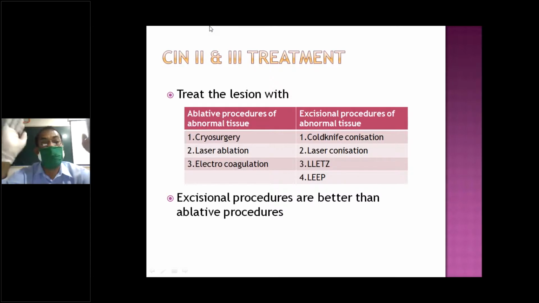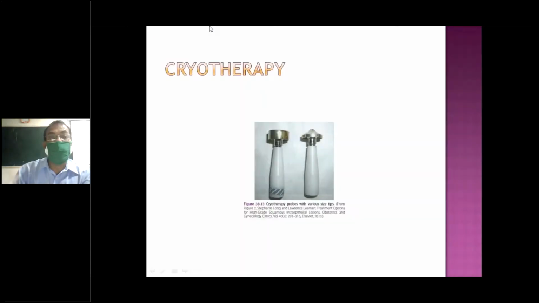Cryosurgery is freezing the cells with neon or argon. We are creating this system. Carbon dioxide is also used. There is an instrument I'll show you. This is a cryoprobe. This probe is fitted to the cervix.